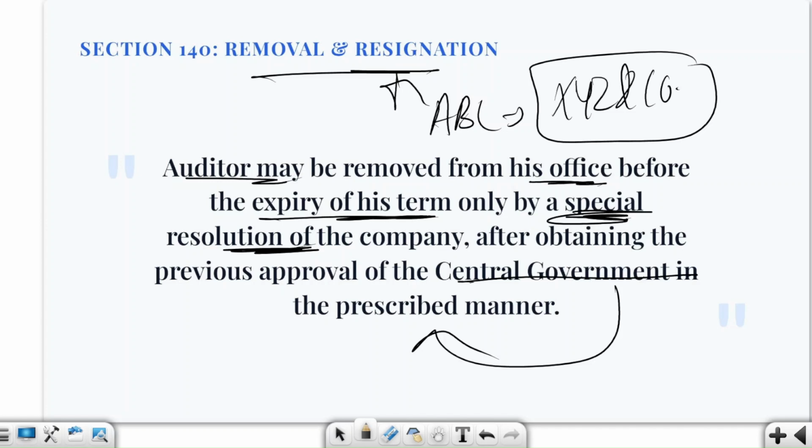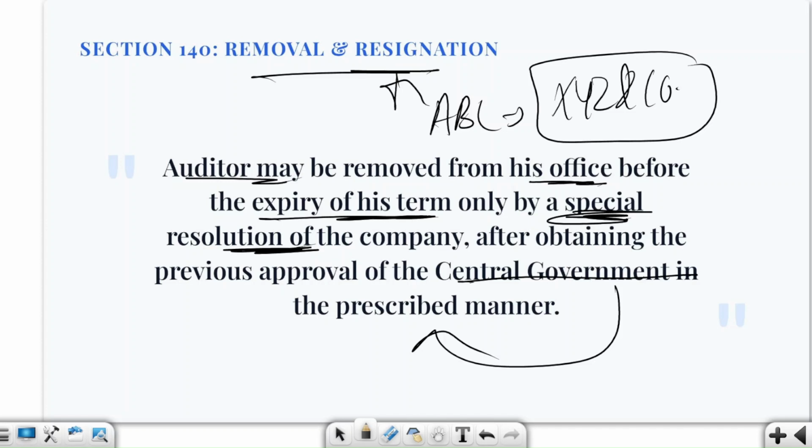So can the board simply remove the auditor? Of course not. There has to be the passing of a special resolution plus previous approval of the central government. So here you have to understand that this is the sequence. The company will pass a special resolution, take prior approval from the central government, and only then will go for the removal. So why is this removal of an auditor so difficult? Because the law wants the auditor to remain independent.